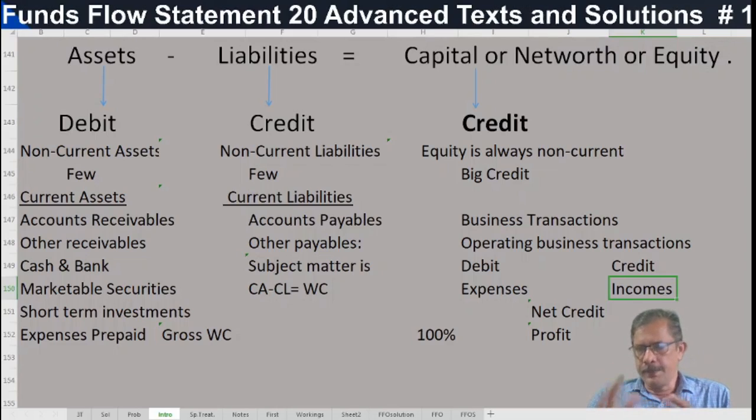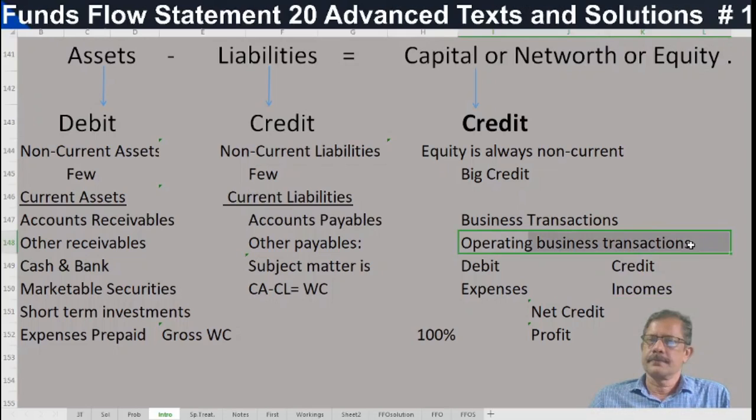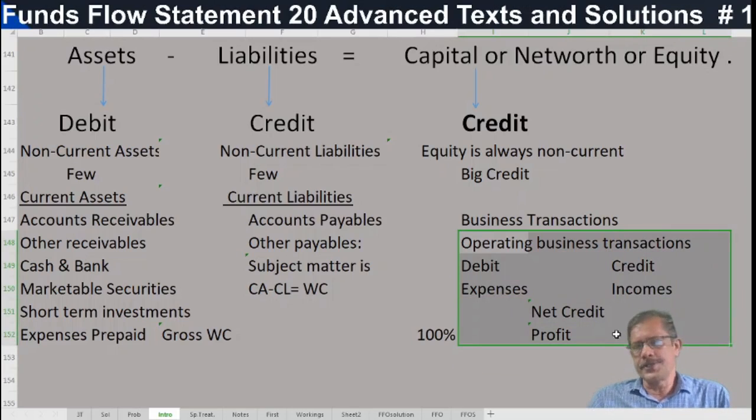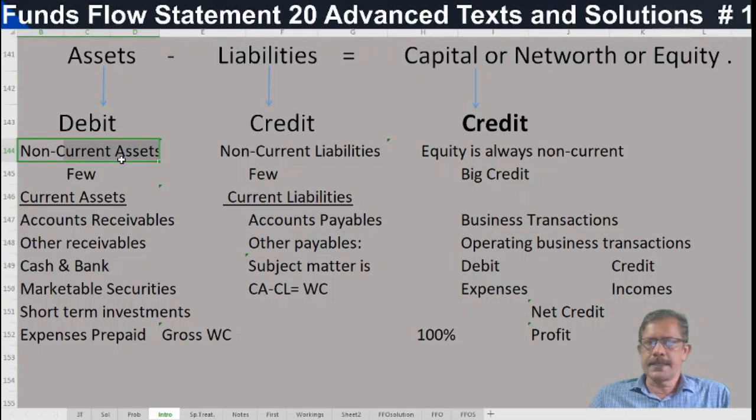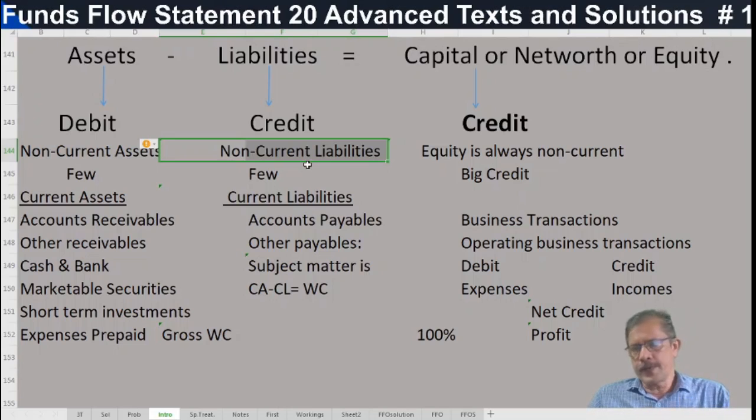So, in any business, 99.99% of the transactions constitute operating business transactions. And due to these operating business transactions, the working capital is changing to a great extent. And in these cases, purchase and sale of fixed assets or issue of new shares or debentures are very few transactions.